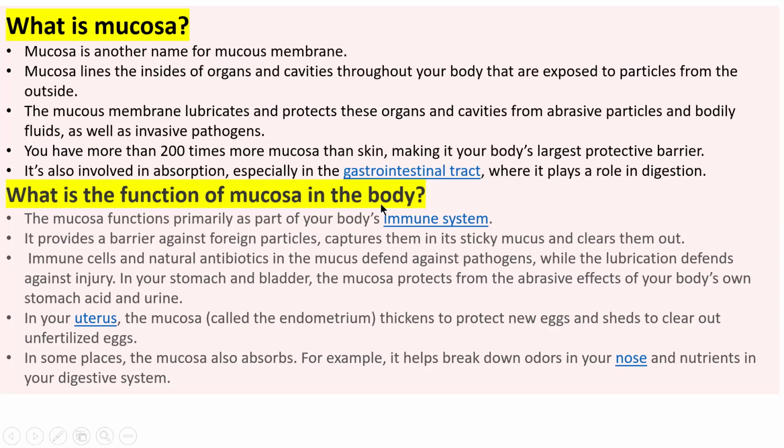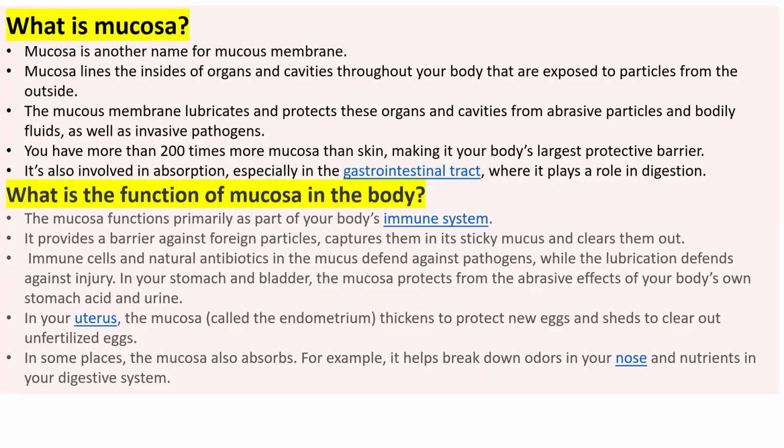The main function of mucosa is to protect your body as part of the immune system. It provides a barrier against foreign particles. Mucosa is sticky, so it captures them and clears them out.